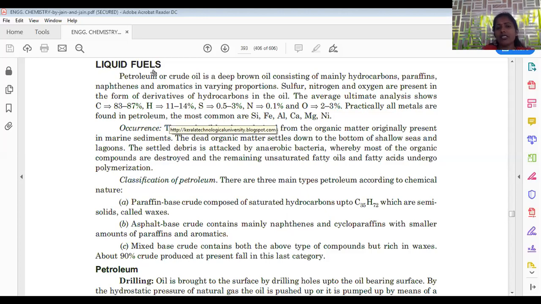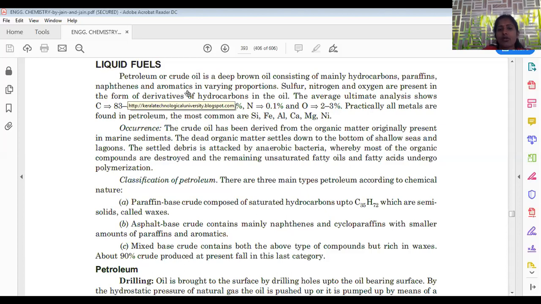Basically, fuels are classified into three types: liquid fuels, solid fuels, and gaseous fuels. For solid fuel, the best examples are coal and coke. Wood also comes under solid fuel. Liquid fuels include petrol, diesel, kerosene, and also liquefied petroleum gas. Gaseous fuels are biogas, natural gas, compressed natural gas, producer gas, and water gas. All these are examples of gaseous fuels.